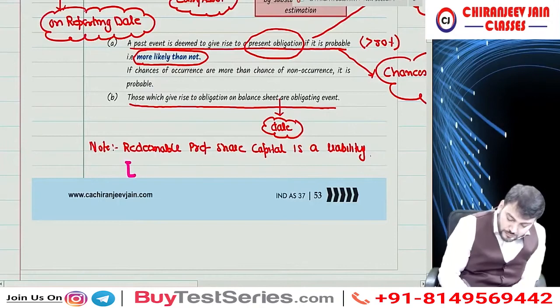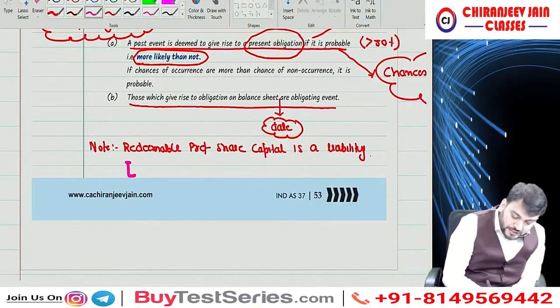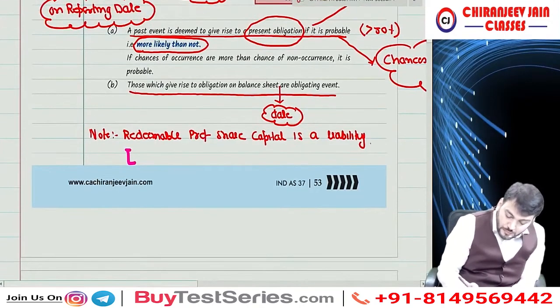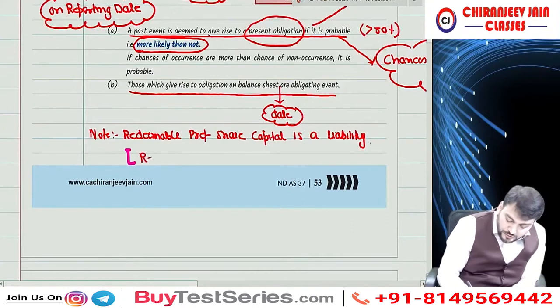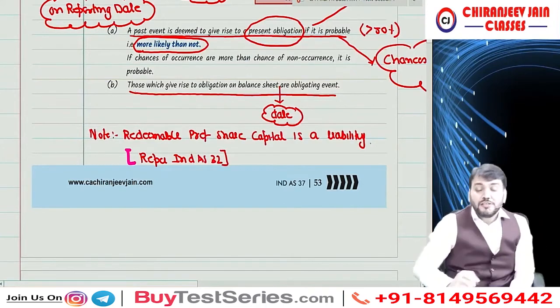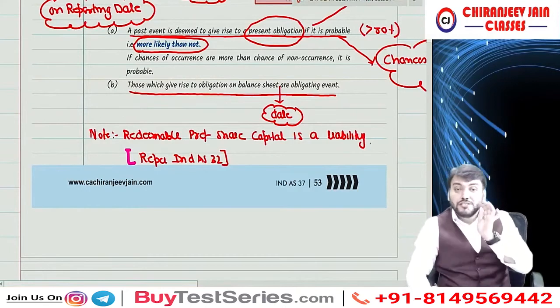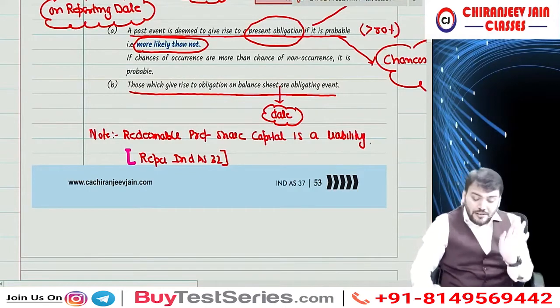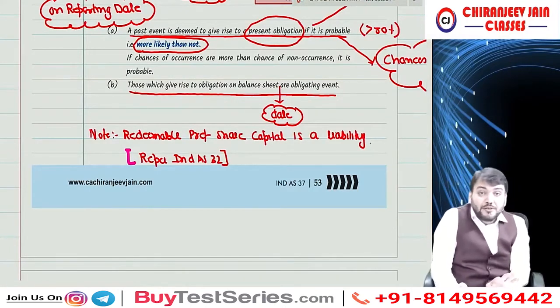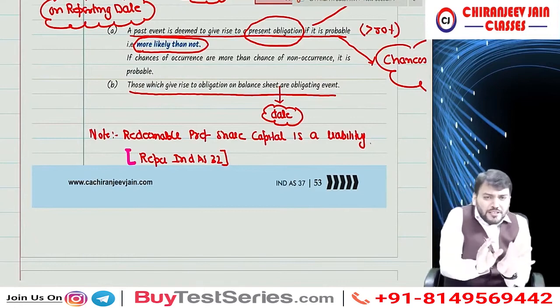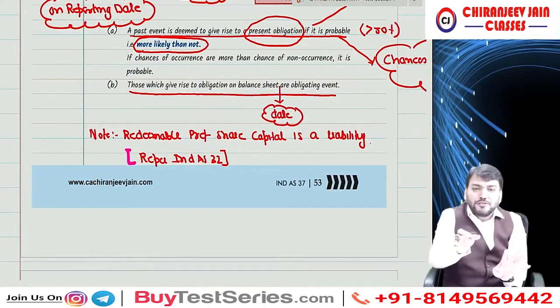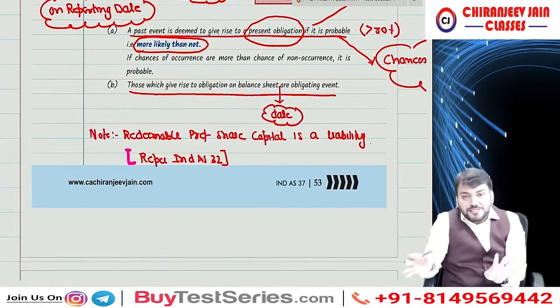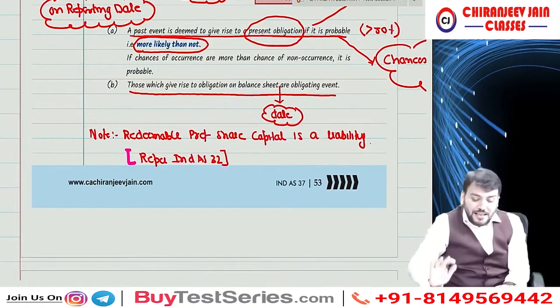In this, refer Ind AS 32 for detailed discussion. So we'll have detailed discussion on this when we'll do Ind AS 32, correct? I'm just giving a small piece of information to you right now. The detailed information will be given when we do Ind AS 32, correct?